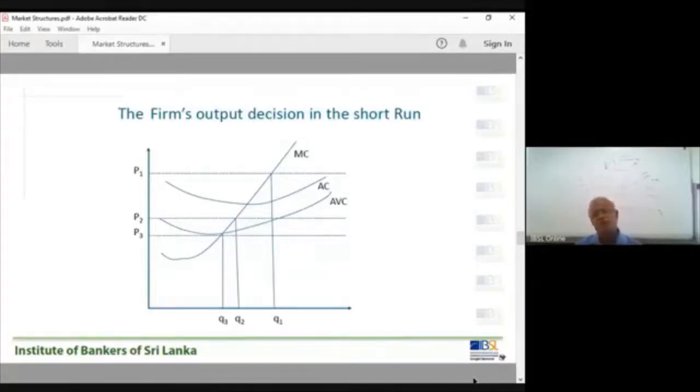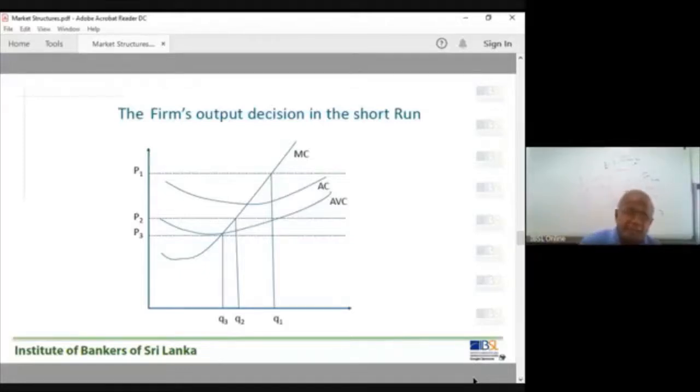When the price falls below P3, the firm is not in a position to cover its average variable cost. That is the reason. The firm tries to cover the average variable cost. If the market price covers the firm's average variable cost, it will produce.